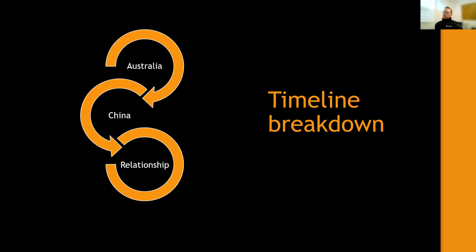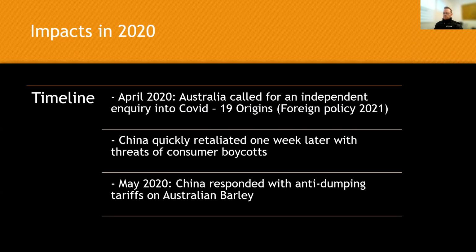Now we'll look at a timeline breakdown of the relationship between Australia and China. Impacts in 2020. In April 2020, Australia called for an independent inquiry into the origins of the COVID-19 pandemic and where it started. This quickly angered China, who retaliated one week later with threats of consumer boycotts. In May 2020, China responded with anti-dumping tariffs on Australian barley.